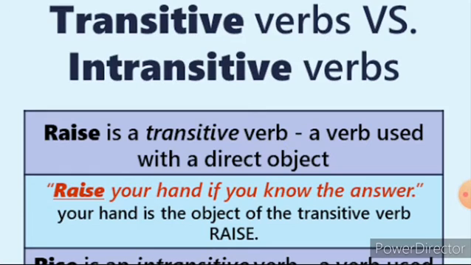Look at this. It refers its action to the object. So this is the example. Raise your hand if you know the answer. Your hand is the object of the transitive verb raise. So it refers its action to the object. So that is known as a transitive verb.